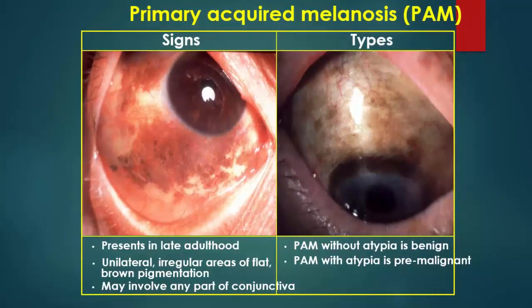Primary acquired melanosis is a sort of conjunctival hyperpigmentation. It presents in late adulthood, unilateral, with regular areas of flat brown pigmentation, and may involve any part of the conjunctiva. Primary acquired melanosis without atypia is a benign lesion, while primary acquired melanosis with atypia is a very malignant lesion.